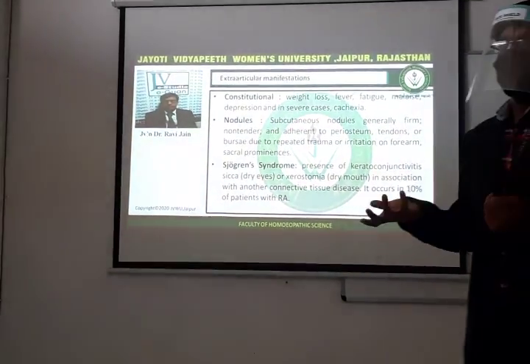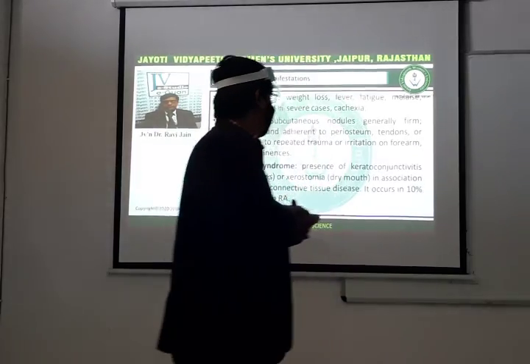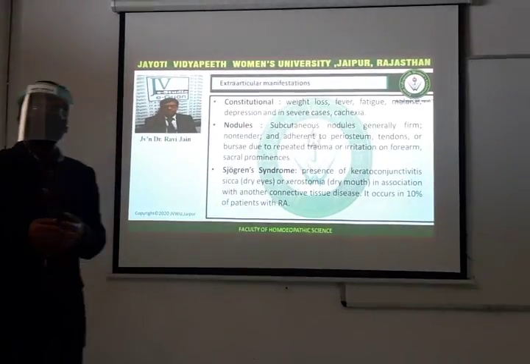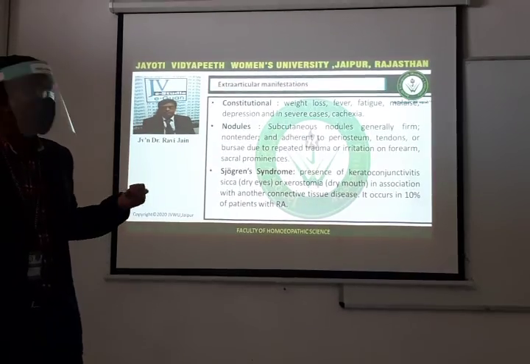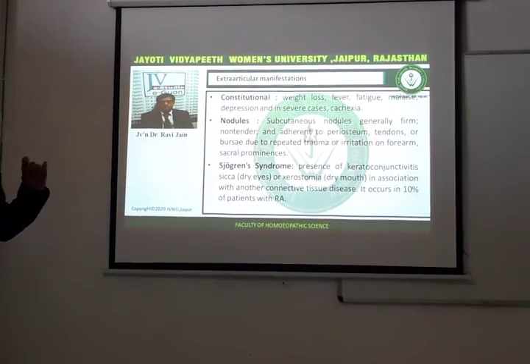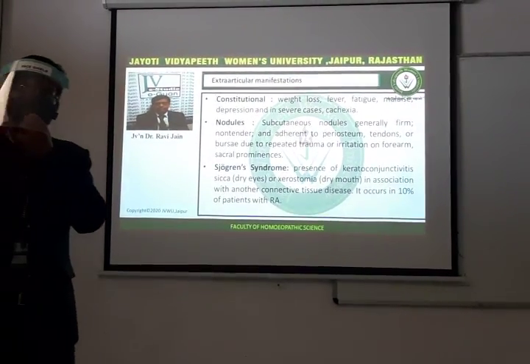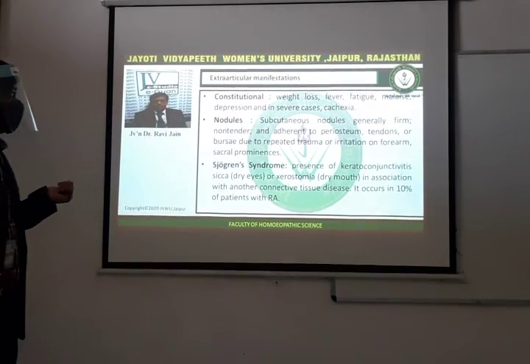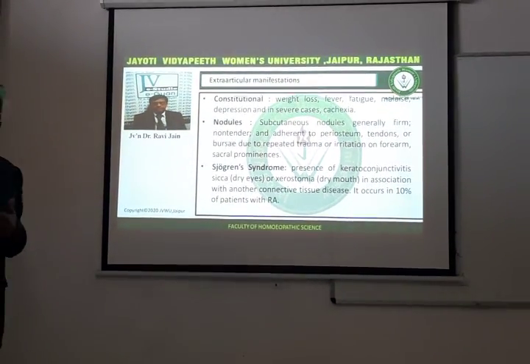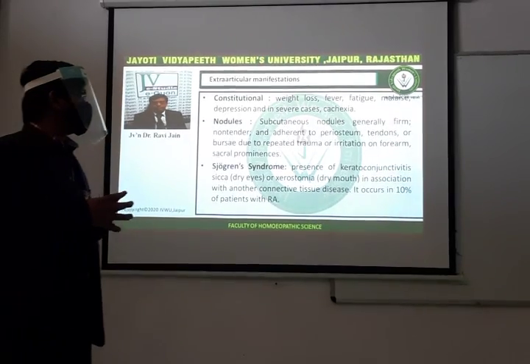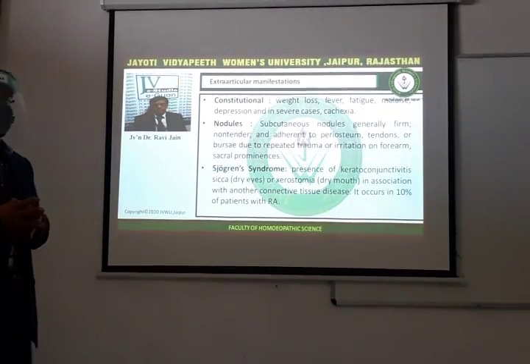This is basically anemia, an anemia-like symptom. Then nodules. Nodules are seen subcutaneously. There are subcutaneous nodules which are present in this case. Generally, these are firm and non-tender. These are not painful to touch and adhere to the periosteum, the tendons or bursa, due to repeated trauma or irritation in the forearm and sacral prominences.